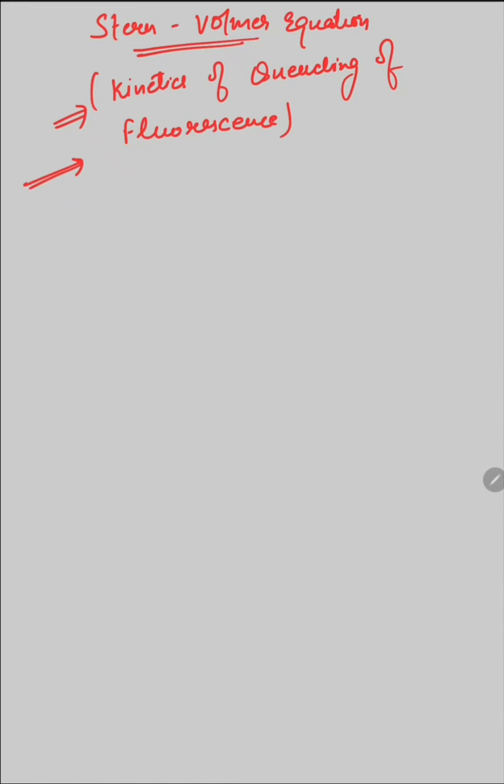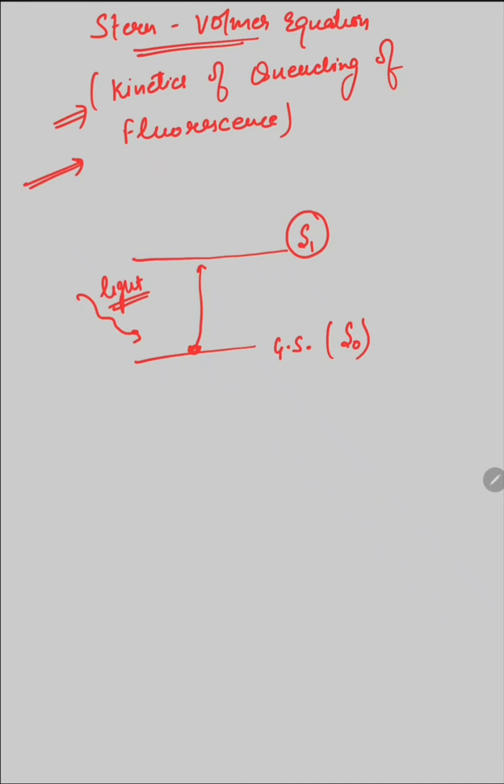Suppose there is a molecule in the ground state, and the electrons are present in the ground state. When light falls on this molecule, the electrons in the ground state absorb the radiation and are excited to the excited state. Suppose this is the first excited state S1, this is the ground state S0, and accordingly there is a triplet state T1.